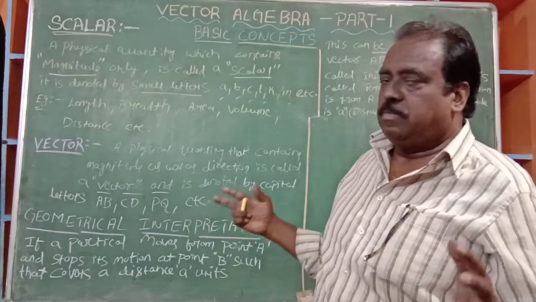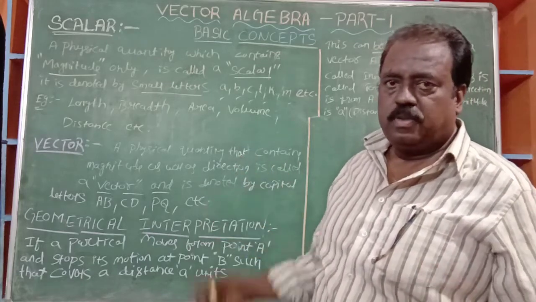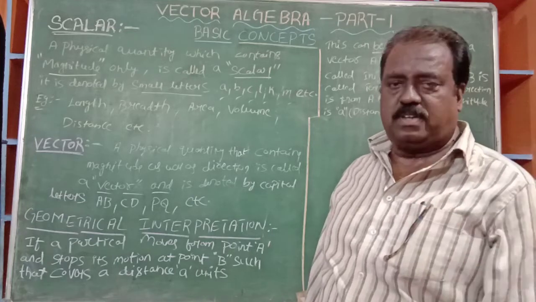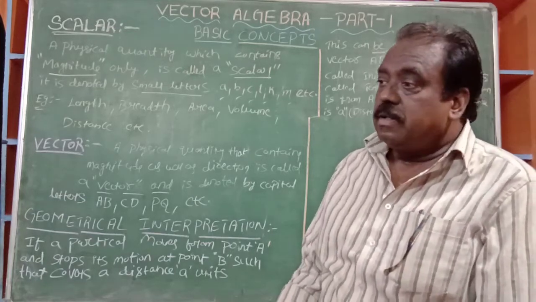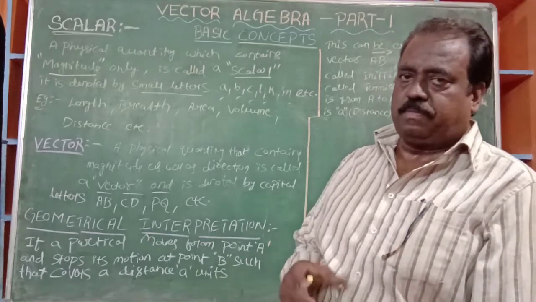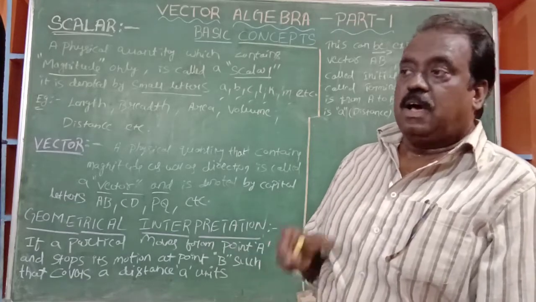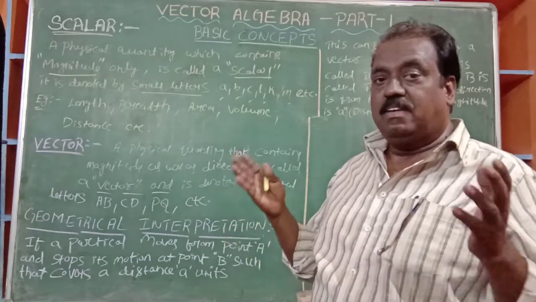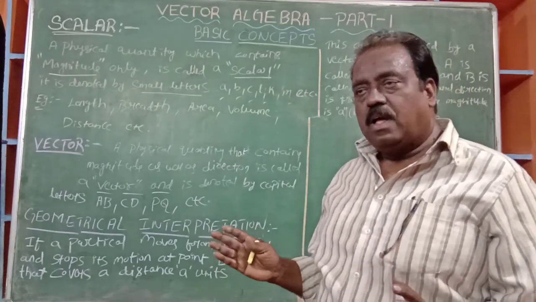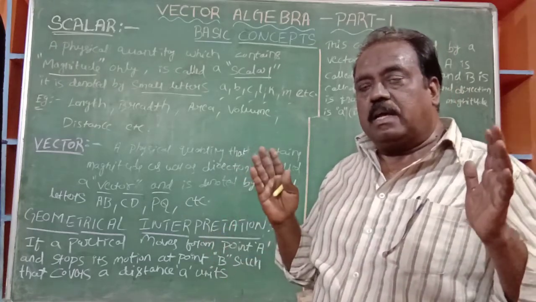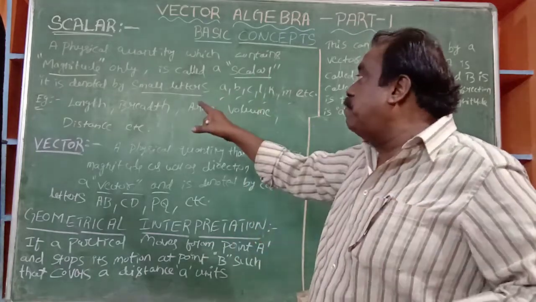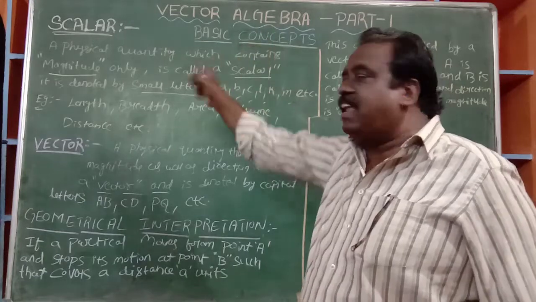The volume of my room is 1000 cubic feet. Like that, we may tell. All these quantities have only some magnitude: 10 meters, 30 feet, like that only. Such physical quantities having only magnitude are called scalars.